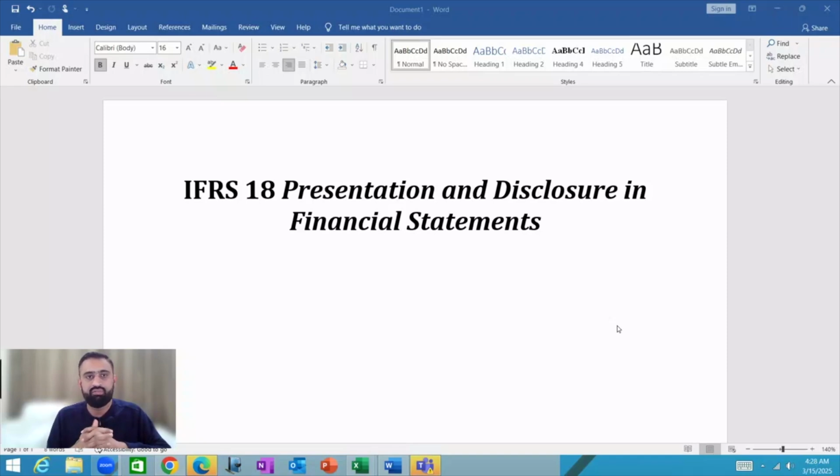We have a major change in the Financial Reporting and Strategic Business Reporting paper, SBR. This change is regarding the presentation and disclosures of financial statements.